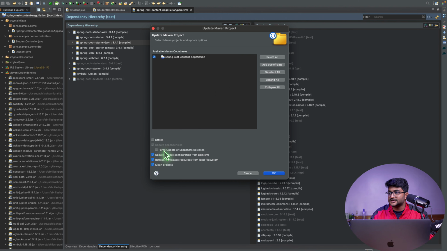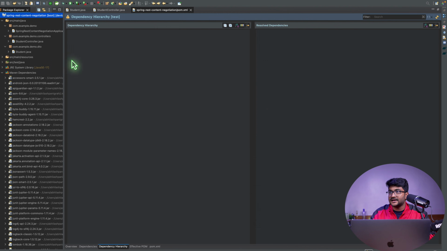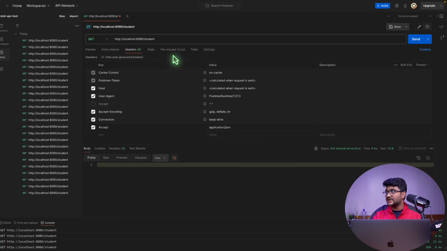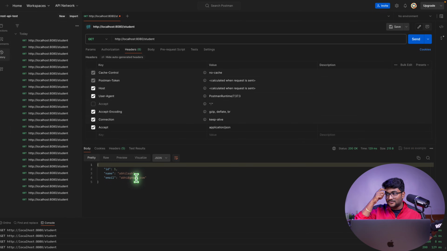Update project first, then start your application. Whenever you are making a dependency change, make sure to stop the application, refresh your project, and then hit the endpoint, and you should get the data over here. So Spring Boot has automatic support for JSON format. You don't have to do anything. Things will happen automatically.